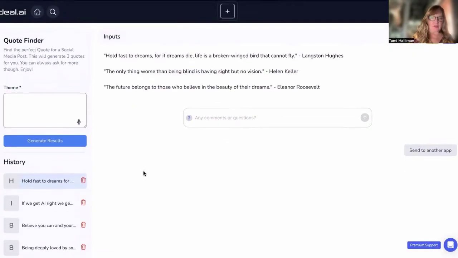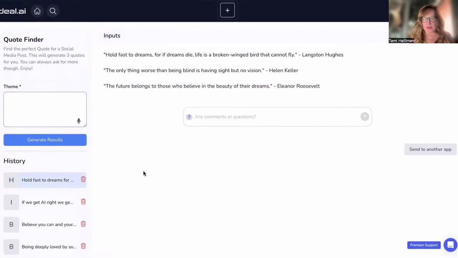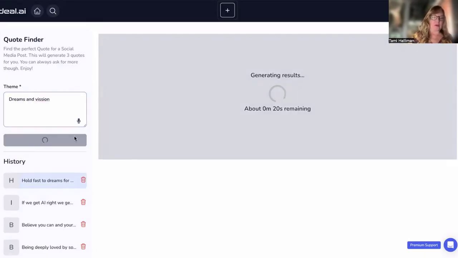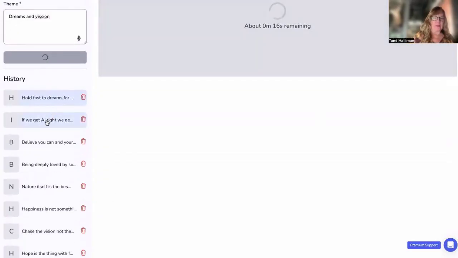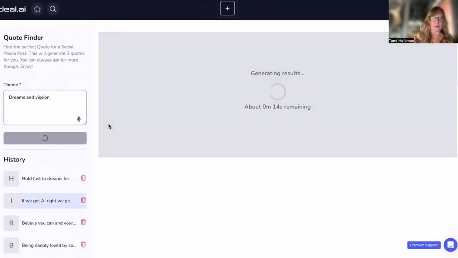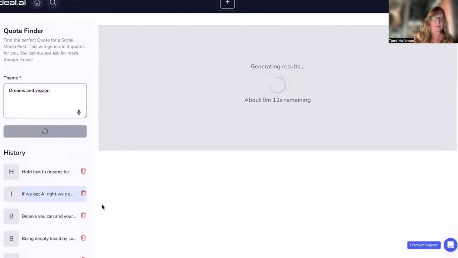And I'm not going to generate these because these take some time and I want this video to be pretty quick. But what you do is you put in a theme here. Let's say, I don't know, dreams and vision. And you can generate it and it'll start going. But some of these here should pull up. Oh, it's not going to pull up for me. Okay. While it's generating, it won't pull up my old ones, but we'll come back to that.